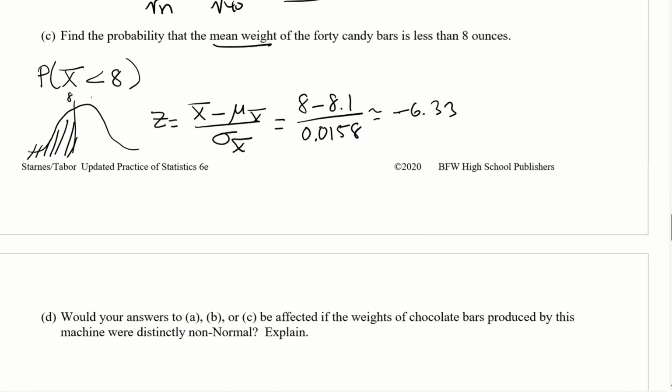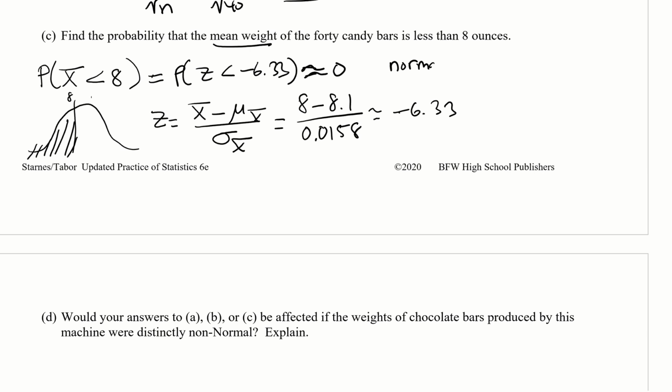So this means that this is equal to the probability that z is less than negative 6.33, which is practically nothing. So it's approximately 0. And again, if you did this with normal CDF, you would get a very small number, similar result. Normal CDF, we got to show our work here. This is the only bad thing about having to use calculator speak, is we got to write it all out there.